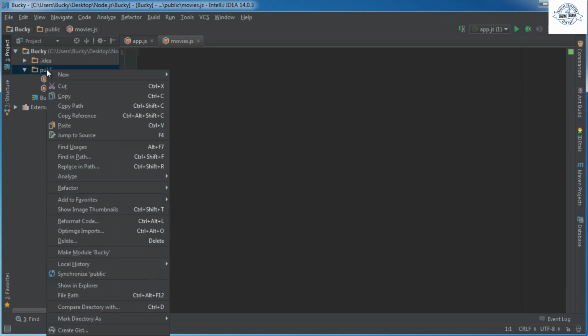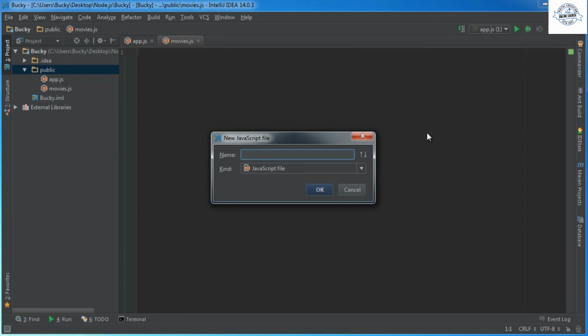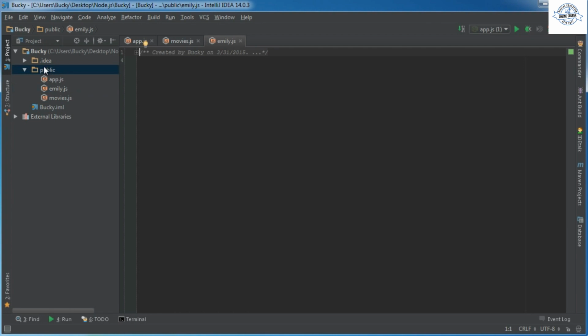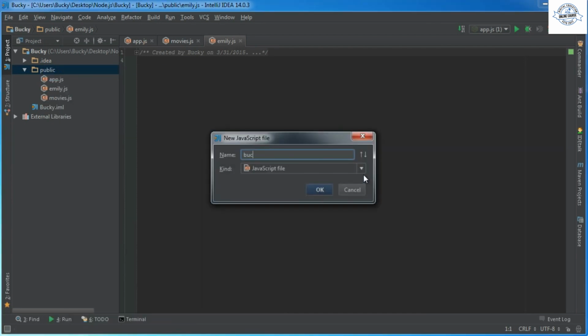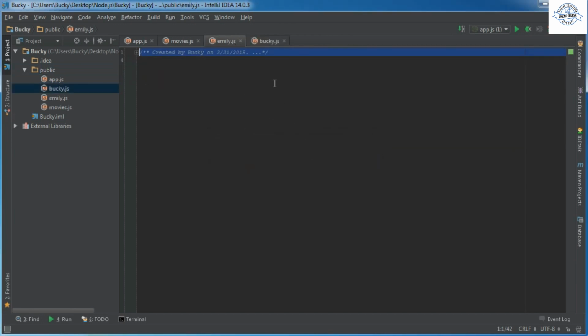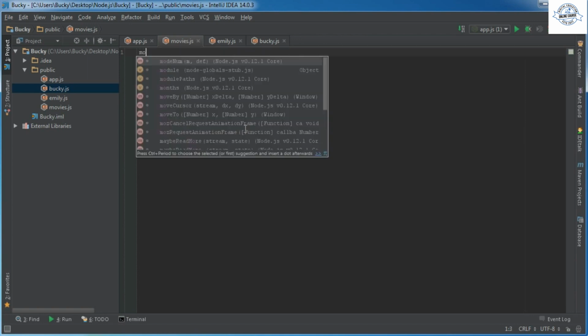I'm gonna make a new JavaScript file or module called Emily.js. I'm going to make another one called Bucky.js. Now say that we're making some kind of weird movie app, maybe like a movie website, and we have two users, Emily and Bucky, and they can set their favorite movies. So maybe Emily's favorite movie is The Notebook, and Bucky's is, what's my favorite movie? Good Will Hunting.